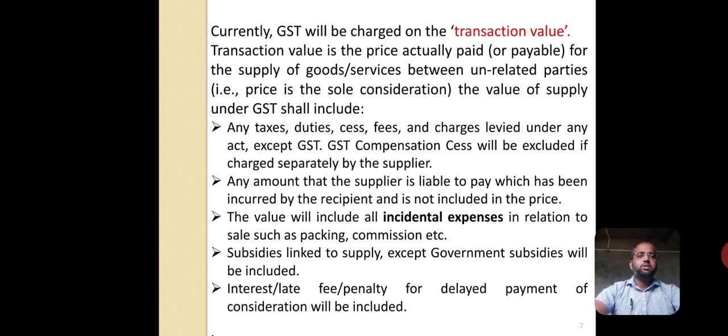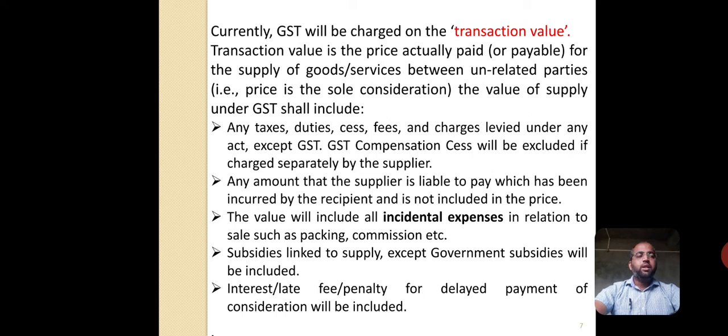What is the transaction value then? The transaction value is the price actually paid or payable for the supply of goods or services between unrelated parties. This is very important here. Any amount is to be paid or payable, but the supply of goods or services should be between unrelated parties.